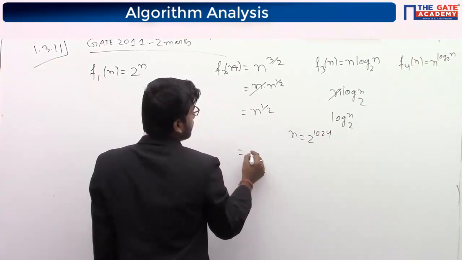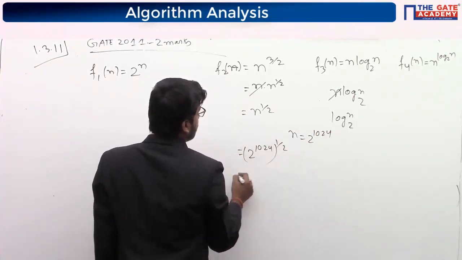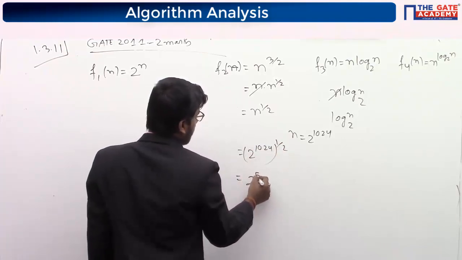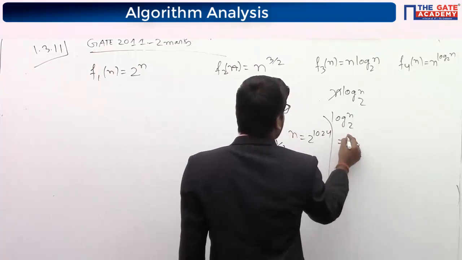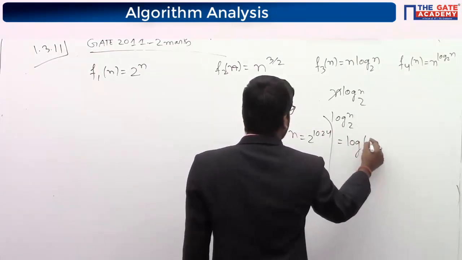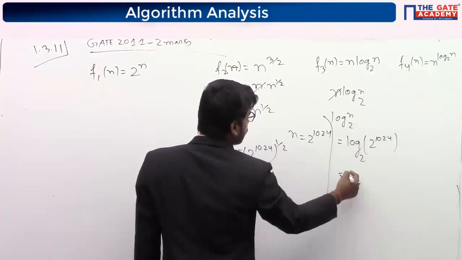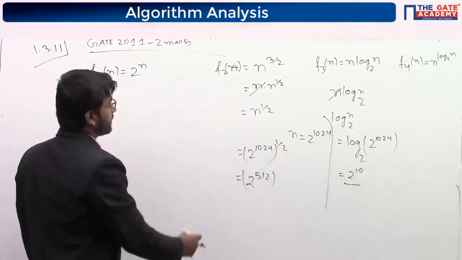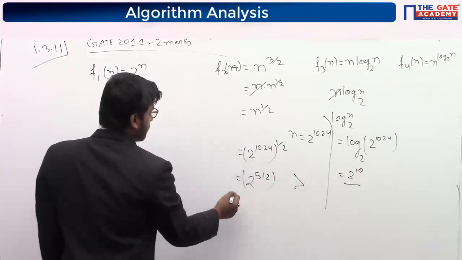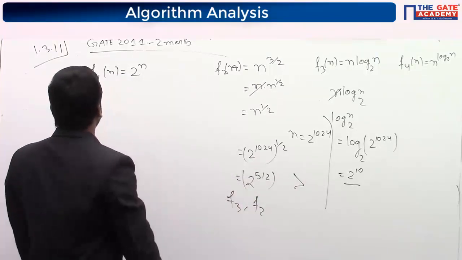Here you will get 2 to the power 1024 into half, that is 2 to the power 512. Here you will get log n, so 2 to the power 10, that is, 1024 you will get. So this is greater. So F3 is smaller than F2, so it will come first.